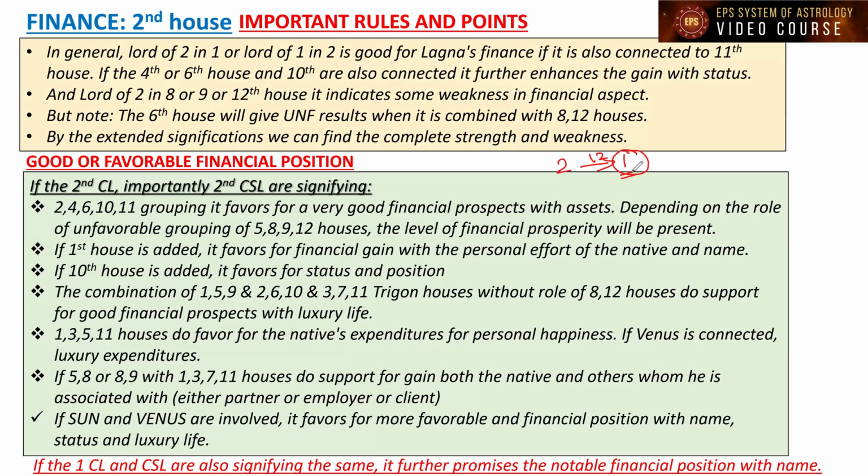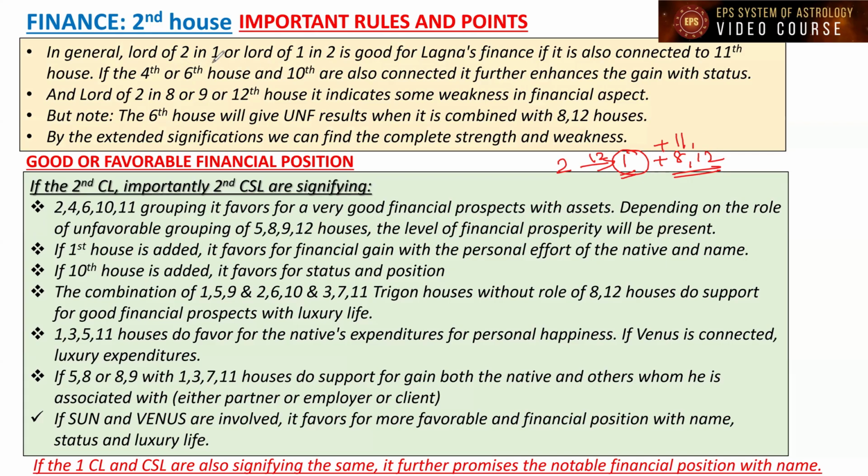It is not going to be unfavorable provided it is connected to the 8th house or 12th house grouping, right? Only when Lagna is connected to the 8th house or 12th house, then it will be unfavorable. Otherwise, it is going to be supportive only. If favorable houses to the Lagna, like the 11th house and others, are present, it is going to be favorable only, that you are aware of. That is what I am saying here.